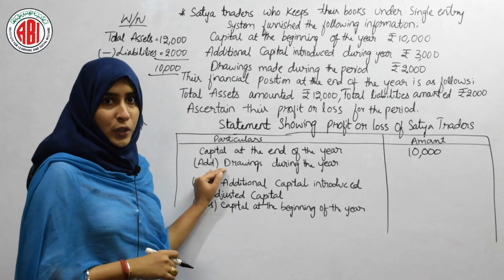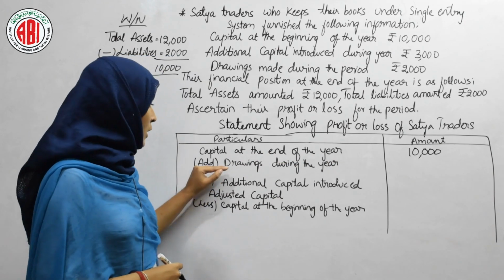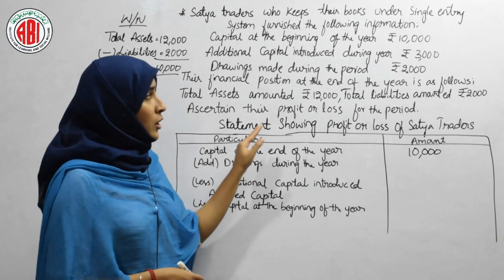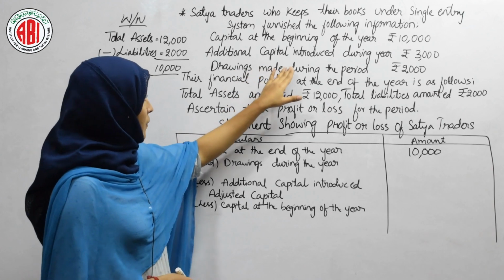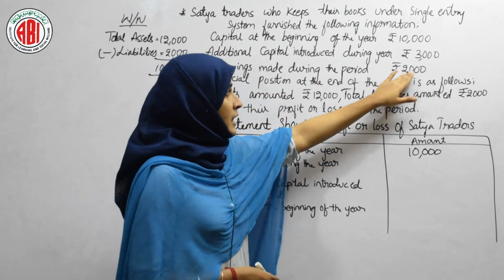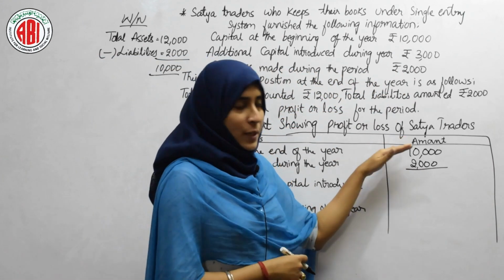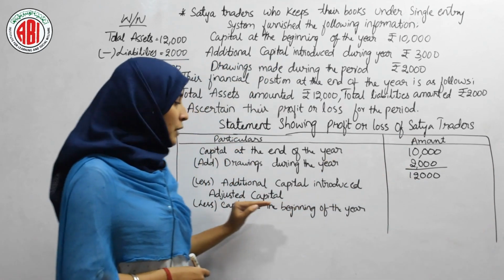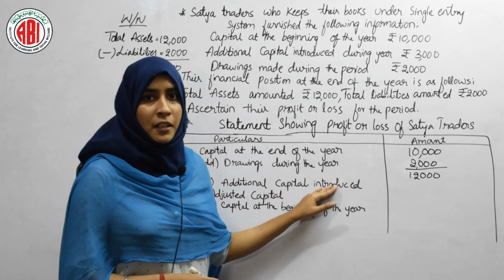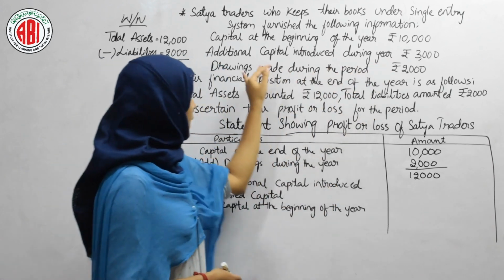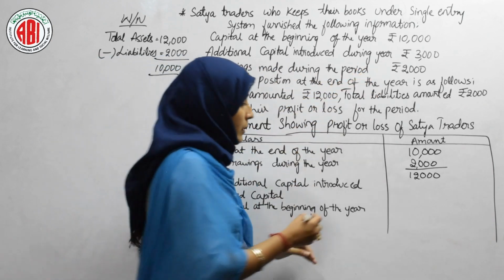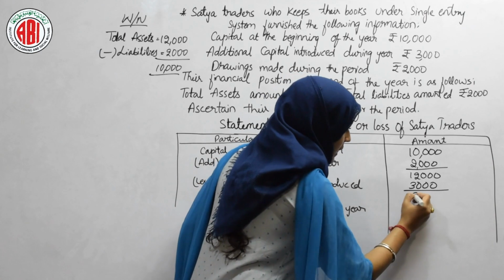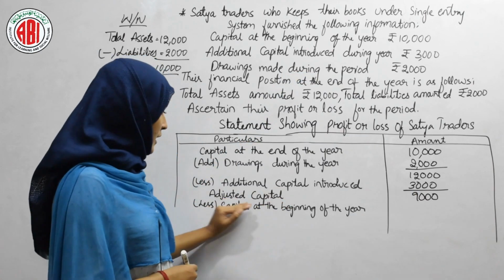Now according to the format, we have to add drawings which have been withdrawn by the proprietor during the year. The amount given as drawings is 2,000, and when you add both of them the amount will be 12,000. From this amount we have to deduct the additional capital which has been introduced during the year. The additional capital given is 3,000. When you deduct 3,000 from 12,000, it comes to 9,000. This will be our adjusted capital.